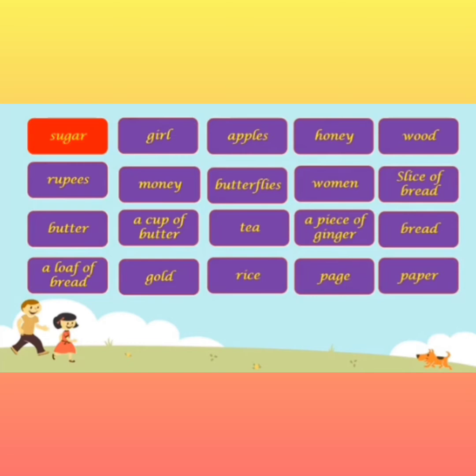Moving on to the next one, that is rupees. Can you count rupees? Yes, you can count. You can say, I have 10 rupees, I have 2 rupees, I have 5 rupees. So that means we can count rupees. That is countable. Butter. We cannot count butter. So butter is uncountable.